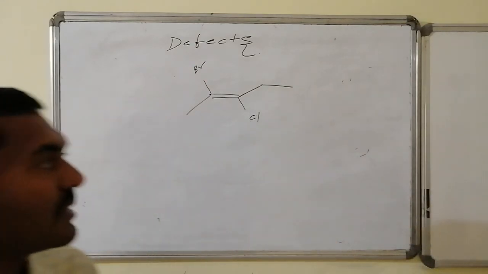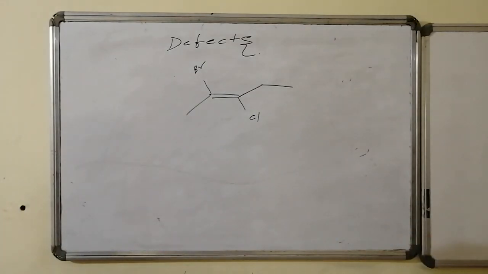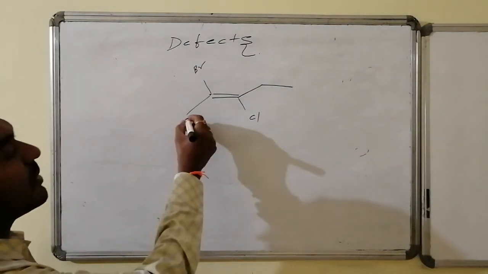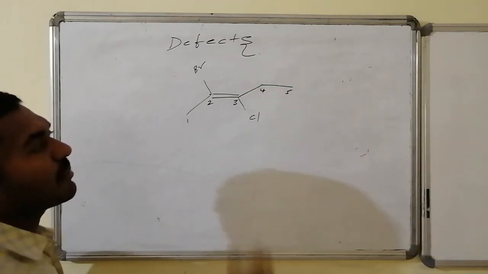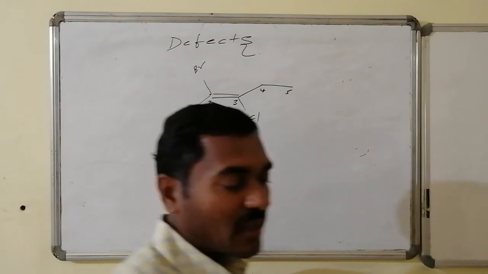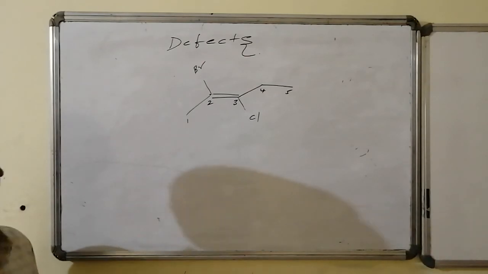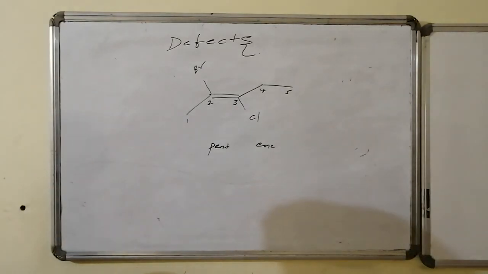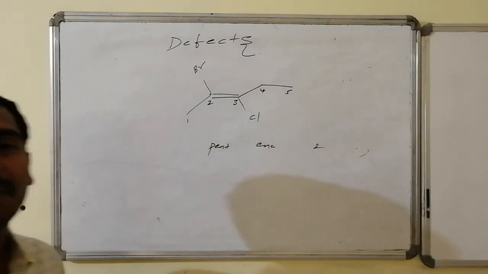Now if I go for the name of the compound, it consists of 1 double bond, 2 halogen atoms, and 5 carbon atoms: 1, 2, 3, 4, 5. As per the rules, I have to give the highest importance to the double bond, because the double bond gets higher importance than substituents like halogens and alkyl groups. So that is pent followed by ene, with the ene present at the second position. Hence the name of the compound is pent-2-ene, in association with 2-bromo 3-chloro pent-2-ene.